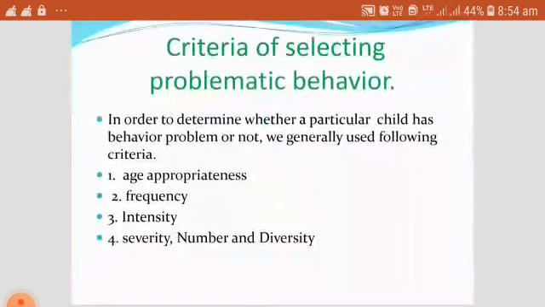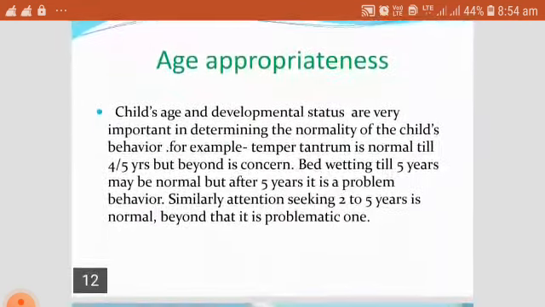Then, what are the criteria for selecting problematic behavior? In order to determine whether a particular child has a problem behavior or not, we generally use the following criteria. Criteria number 1, age appropriateness. Criteria number 2, frequency. Criteria number 3, intensity. Criteria number 4, that is severity, number and diversity. First, age appropriateness.